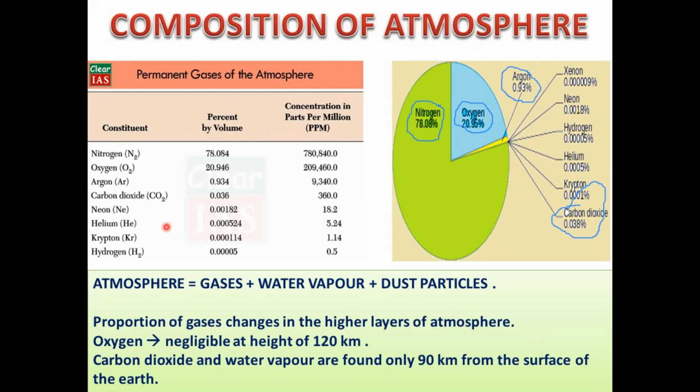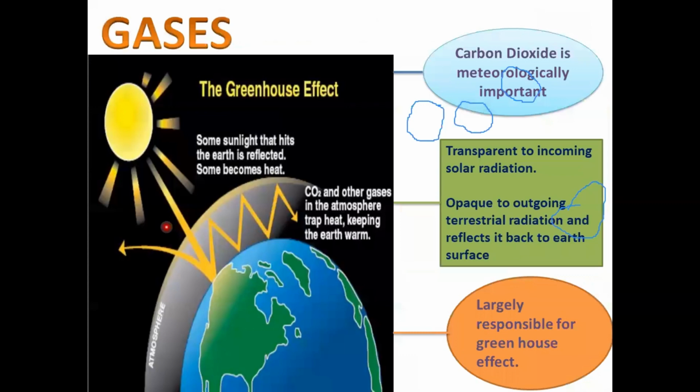So composition of gases, the first part of composition of atmosphere, we have done. Now after gases, see here, the gases create a greenhouse effect. Let me clear. Okay. So see here, gases and the greenhouse effect. If you remember what is greenhouse effect.